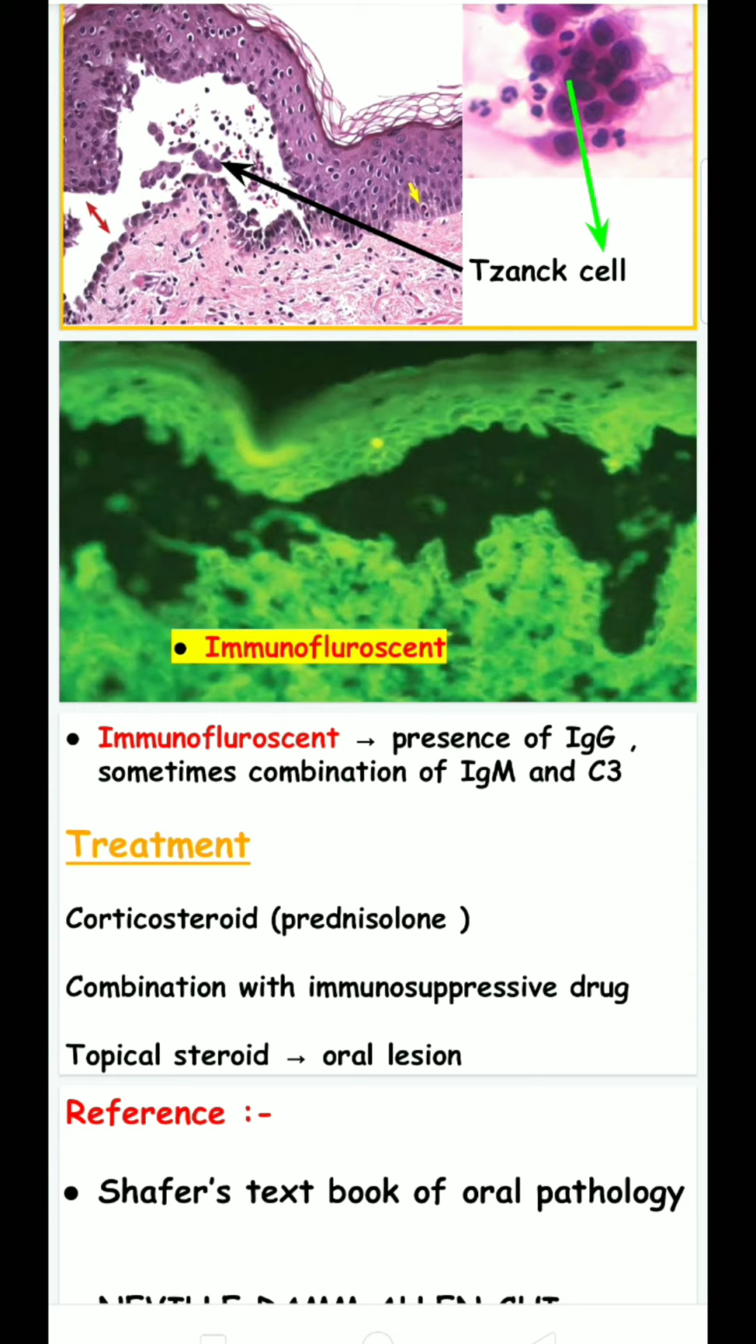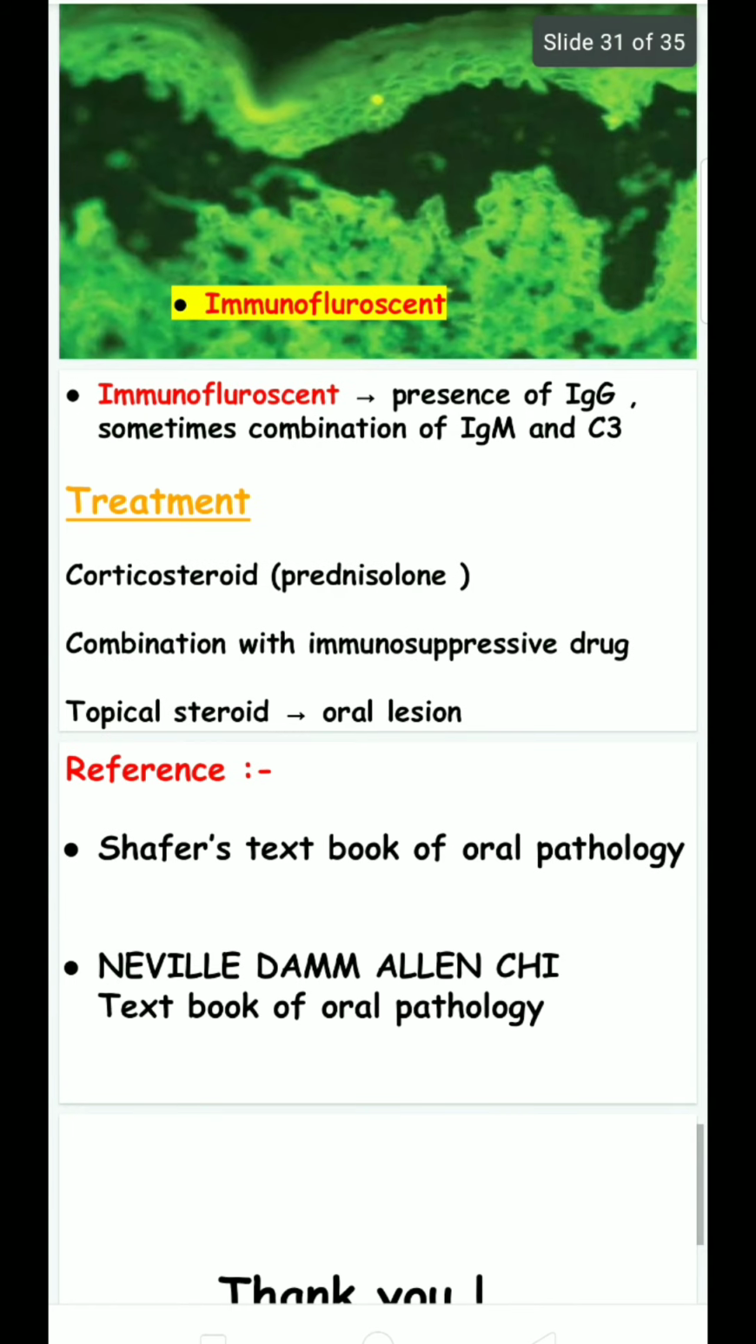Immunofluorescence shows the presence of IgG antibody, sometimes in combination with IgM and C3. The treatment is corticosteroid because it is a systemic condition. Corticosteroid is an immunosuppressive drug. In combination with the immunosuppressive drugs, if an oral lesion is present, a topical steroid is applied to the lesion. Thank you.